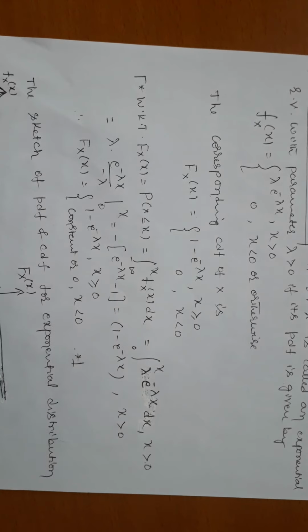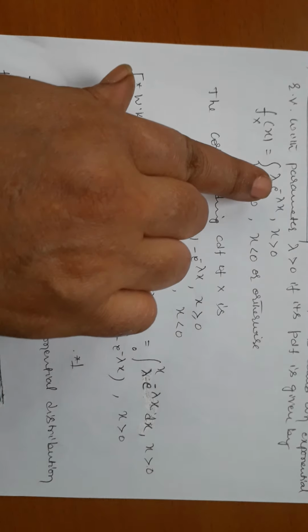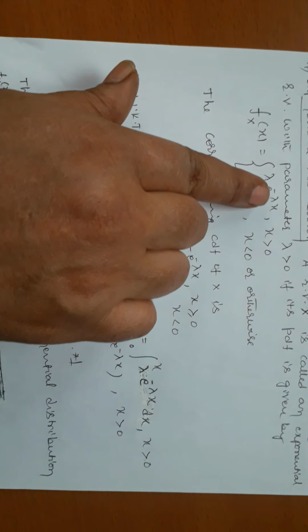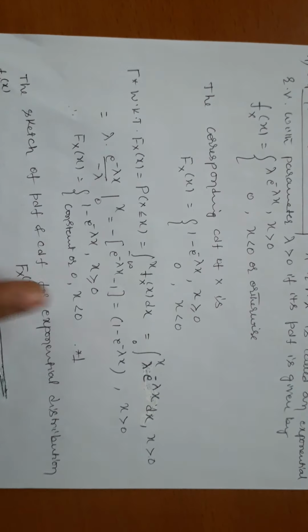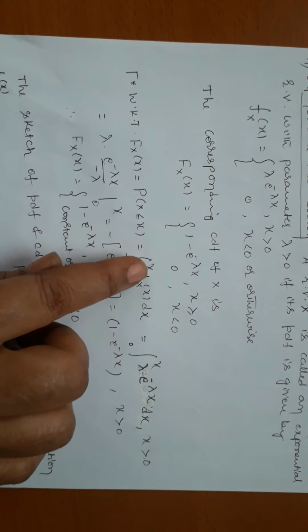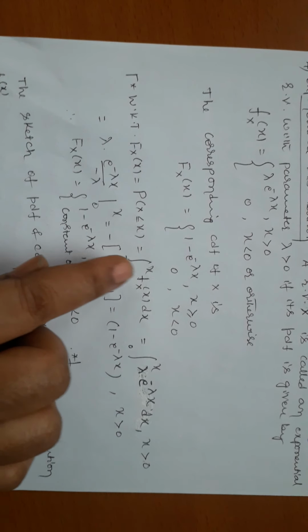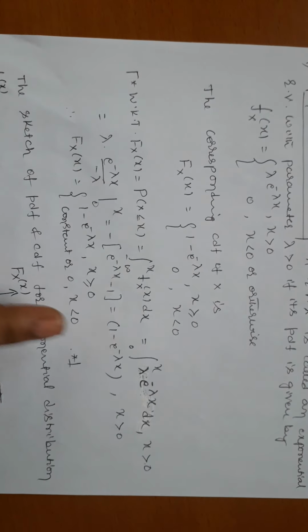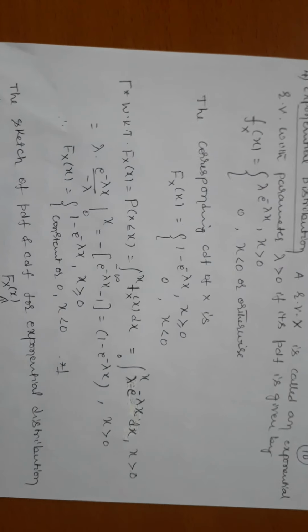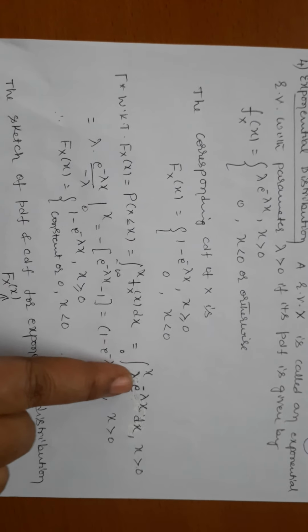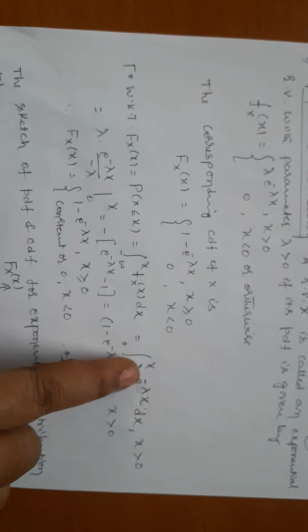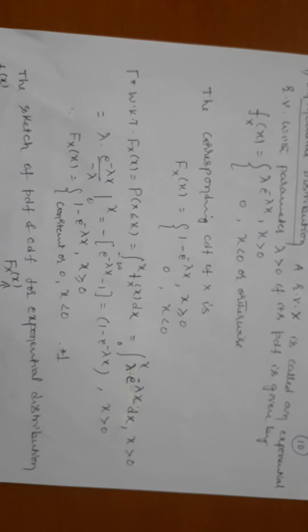Now, from minus infinity to x we don't have a value, because in the exponential we have a function only for x greater than 0. Therefore I have to split it into minus infinity to 0, and 0 to x. But minus infinity to 0 is 0, therefore I am neglecting it and keeping 0 to x. But keep in mind, for 0 to x, what's the condition for x? X must be greater than 0.